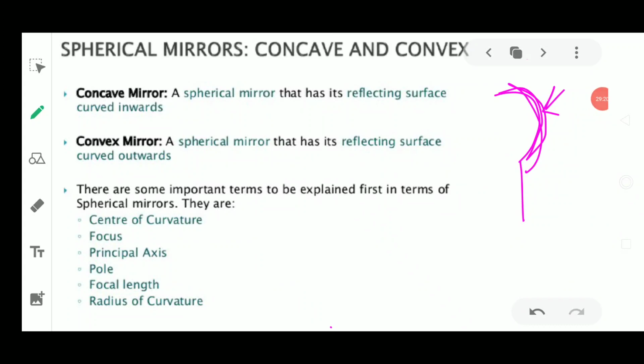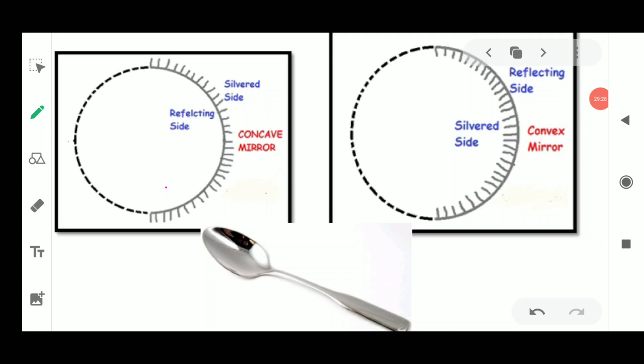I'll show you the diagram of these two mirrors so that it becomes very easy for you all to understand. The diagrams are like this. A spoon has two surfaces. One is the side from where you are eating the food, that is curved inwards. Any reflecting surface, see, it is a hollow sphere, and you can take out the curved mirror from these hollow glass spheres, which has a surface curved inwards.